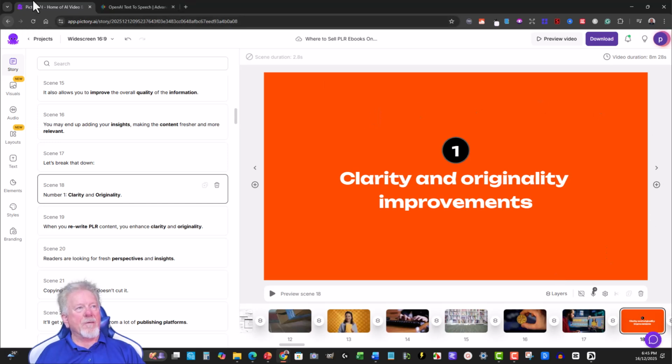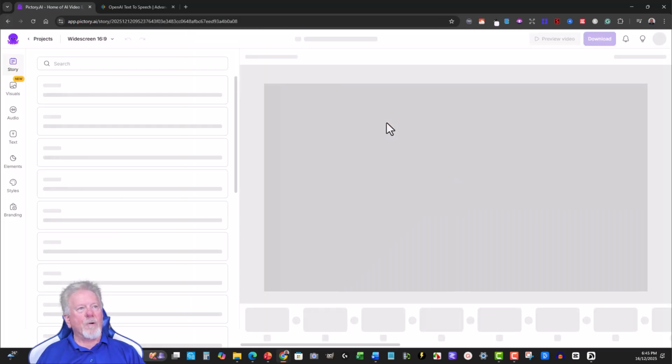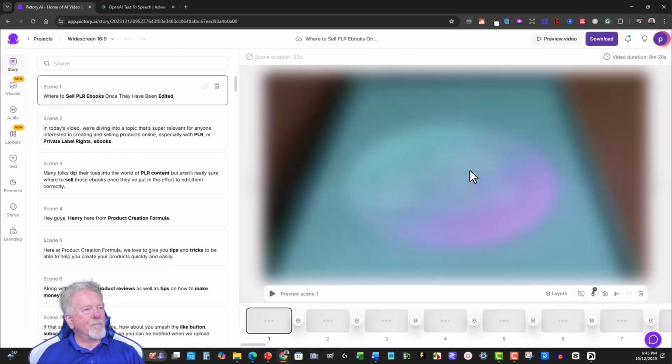Now, for some reason or other, it's not doing it on this particular one, but generally speaking, it does come up with this. And I love that. That is just absolutely awesome because I don't have to go through all the time and pick and choose and change things up. Unfortunately, with this new one here, I will have to go through, pick and choose and change it up a little bit to make it look good.